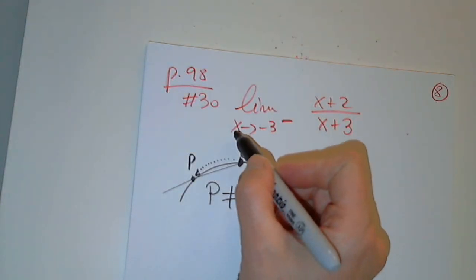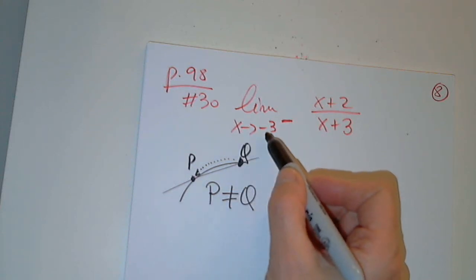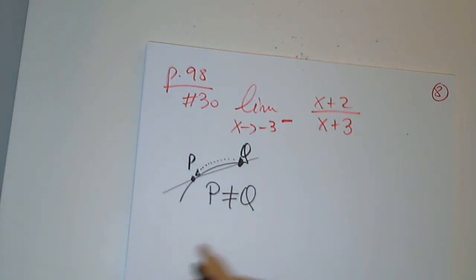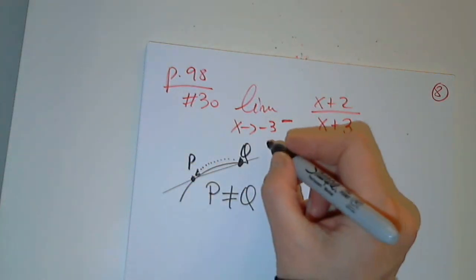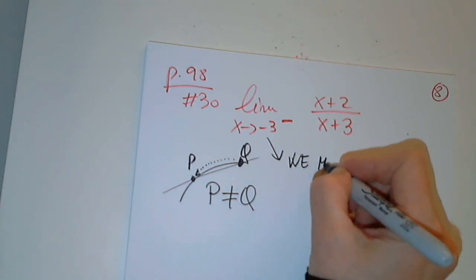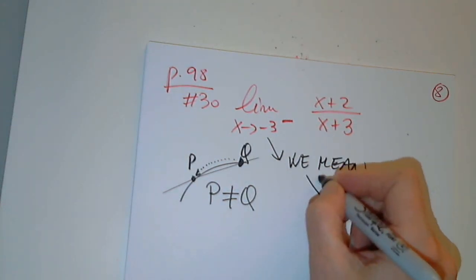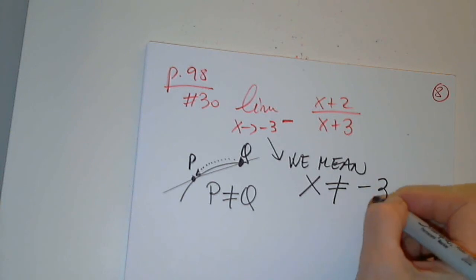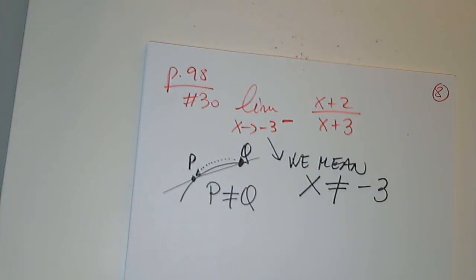So when we write x approaches -3, from either side, from left or right, it doesn't matter, we mean x does not equal -3. Because if I accept this, then I'm really telling you that Q becomes P, but that's not the case.